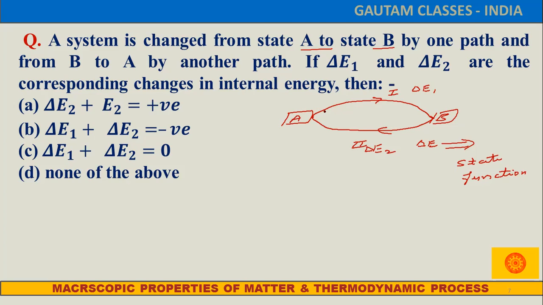So if the initial and final state are both the same, the change will come to 0. Because if it goes in this direction and returns back, their sum will become 0. Why? Because the initial and final state are the same. If we keep one positive, the other will definitely be negative, and if both magnitudes are the same, the resultant will come to 0. Which one is the correct answer? C is our correct answer.